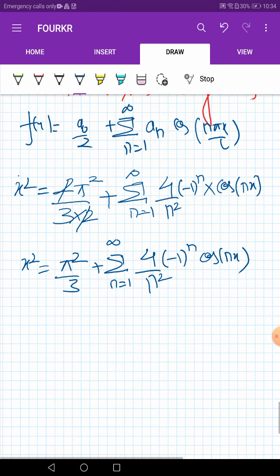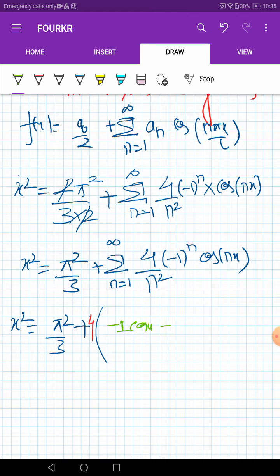So if we solve for some values of n, then we are having x square is equal to pi square by 3 plus, so if we put n is equal to 1, then what we are getting, so this will become minus 1. Okay, 4 we are taking common here, so 1 by n square, it will become minus 1, and cos x. Similarly if we put n is equal to 2, then we are having 1 by 2 square and cos 2x. If we put n is equal to 3, then we are having minus 1 by 3 square cos 3x, and so on.